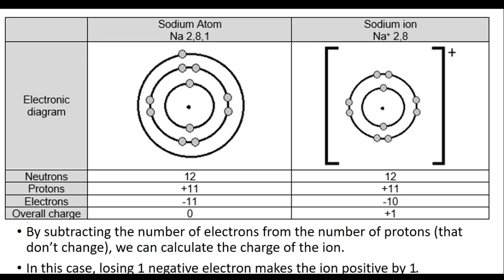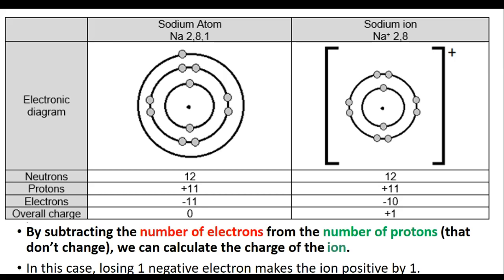Whereas the sodium ion, you can see it only has 2 shells, so it's taken that second shell and that is now its outer shell. And it is full, meaning that it is stable. It has 11 protons and now only 10 electrons, so it's got more positive charge than negative charge, which means that overall it has a charge of +1, because it's lost just one electron. That one electron has a charge of -1. So by losing that, the ion has an overall charge of +1.